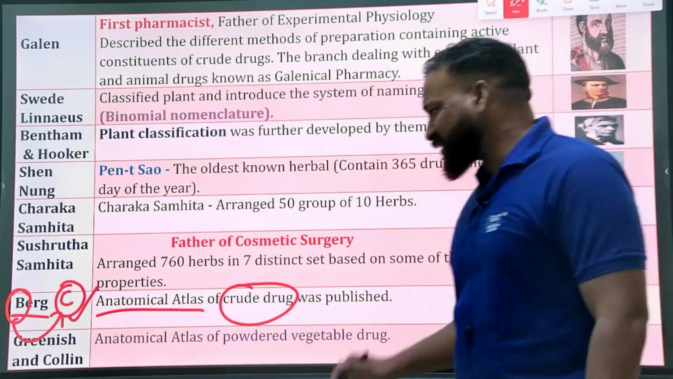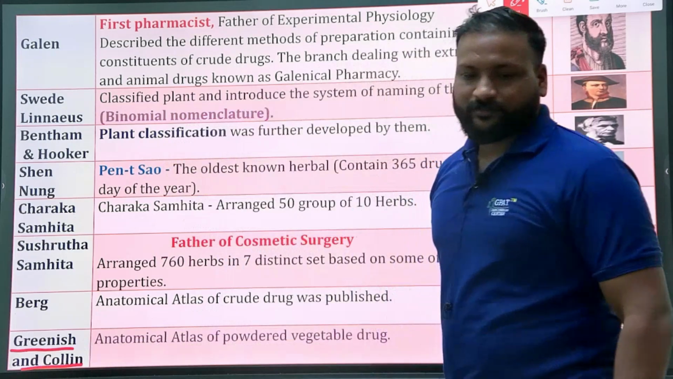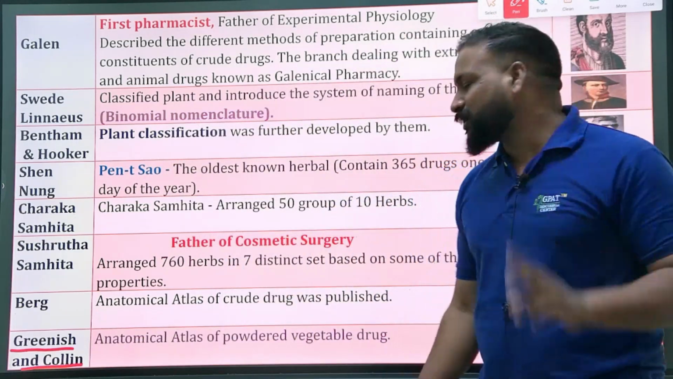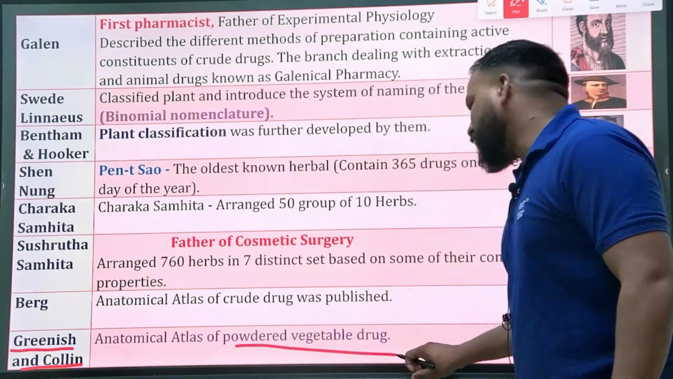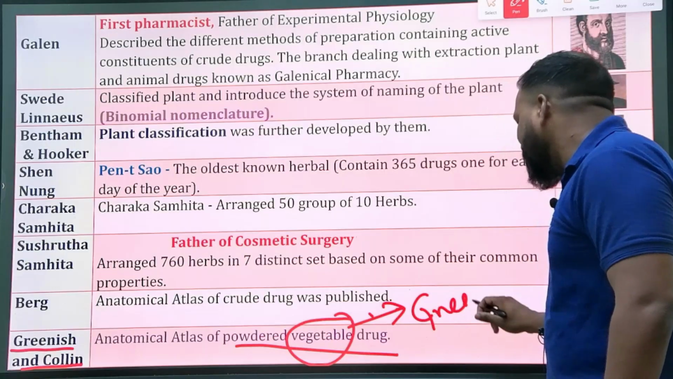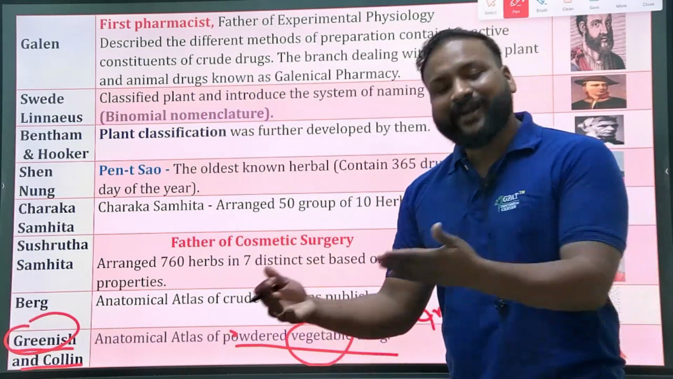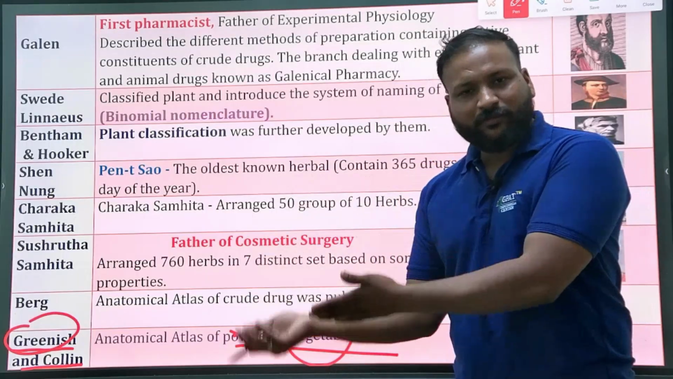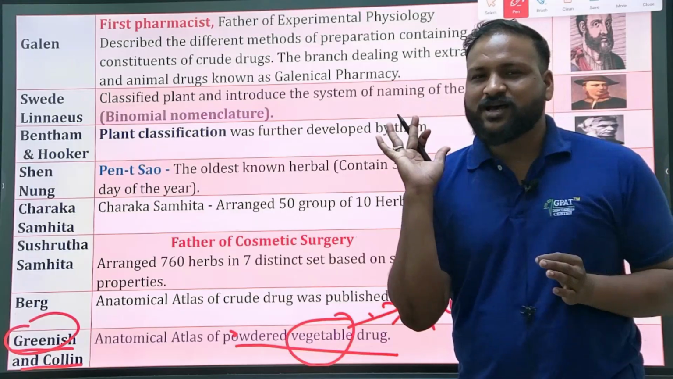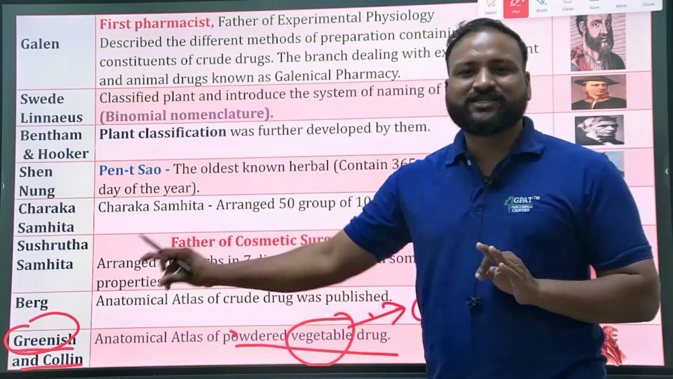Next, Greenish and Choline. So it is also an anatomical atlas, but it is for powdered vegetable drugs. How can we remember? Most of the vegetables are green in color, so greenish. These are the two important personalities. They have published the anatomical atlas for the powdered vegetable drugs. Clear?